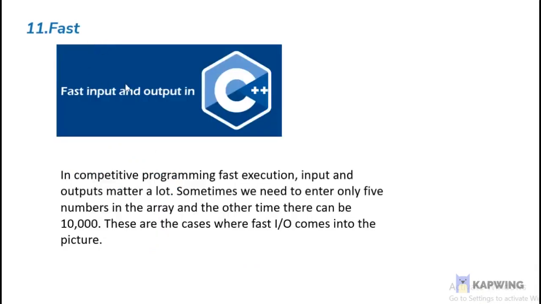Fast input output can be used in C++. In competitive programming, fast execution and fast input and output matter a lot. Sometimes we need to enter only 5 numbers in an array and at other times there can be 10,000. These are the cases where fast input output comes into the picture. Compared to other programming languages, the execution time and compilation time of code written in C++ are faster than any other programming language.